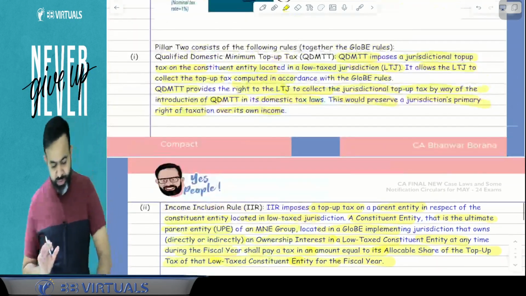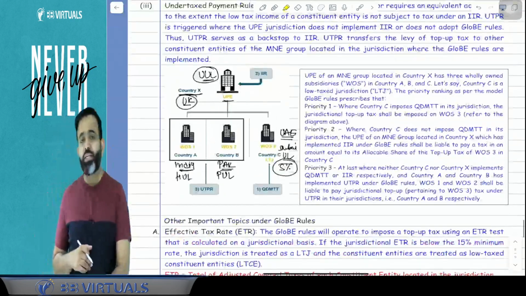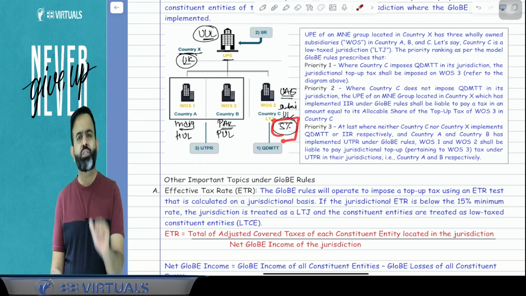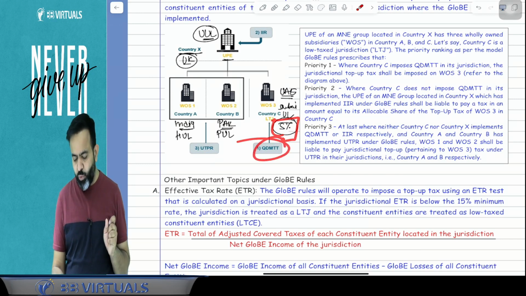There are two types. One is QDMT, and now we are discussing IIR. Now what is the QDMT? QDMT is, suppose Dubai tax rate is only 5%, minimum tax should be 15%. So Dubai charges the excess 10%, and it will be known as the QDMT.